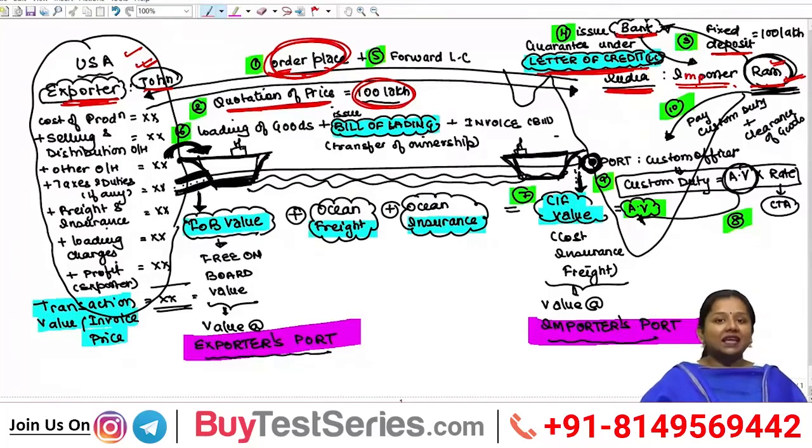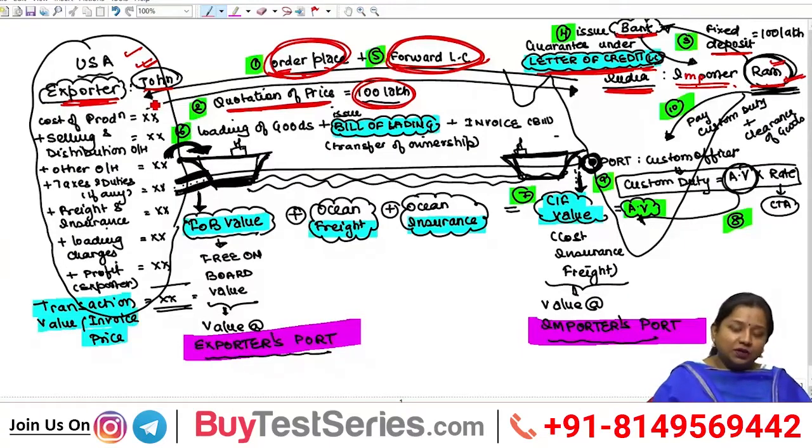What do we call it? Letter of credit. We also abbreviate it as LC. LC is the abbreviation of letter of credit. And once this guarantee is given by the bank to Ram under the letter of credit, Ram shall forward this letter of credit to the exporter, Mr. John.